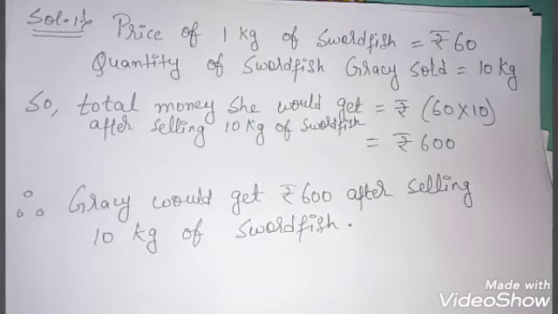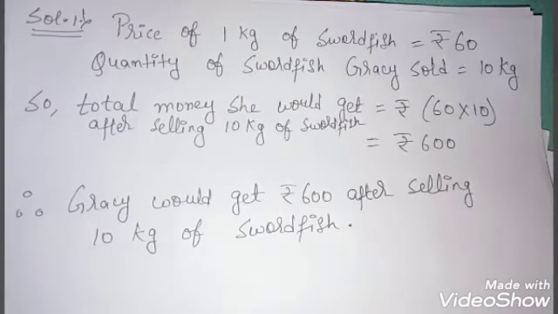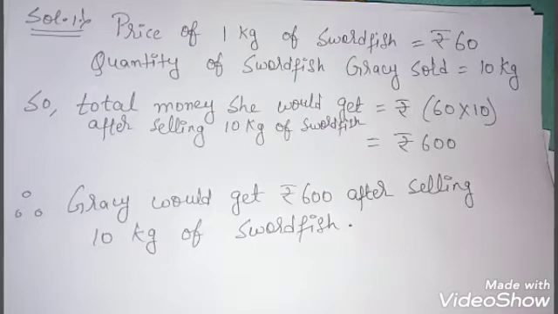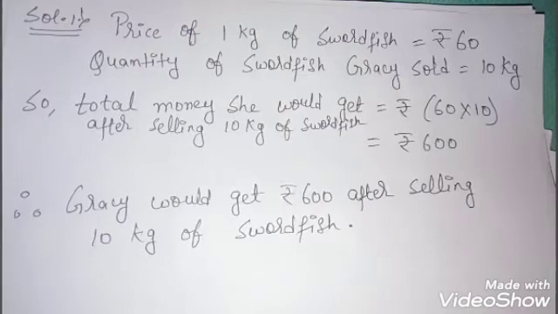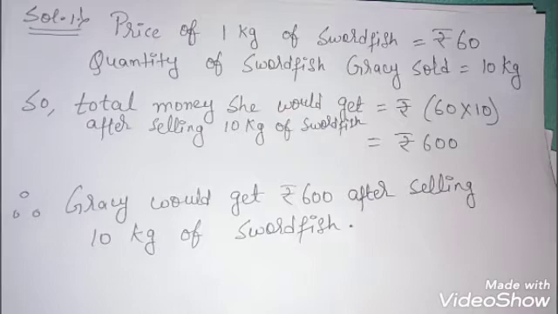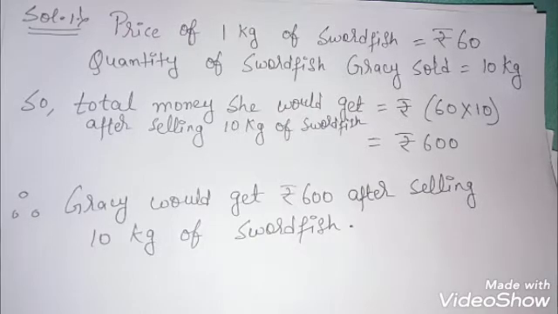First line we will get from the question itself. Price of 1 kg of swordfish equals rupees 60. This is in the question itself. Second line, quantity of swordfish Gracie sold is 10 kg. This also we have got from the question itself. So total money she would get equals rupees 60 into 10.